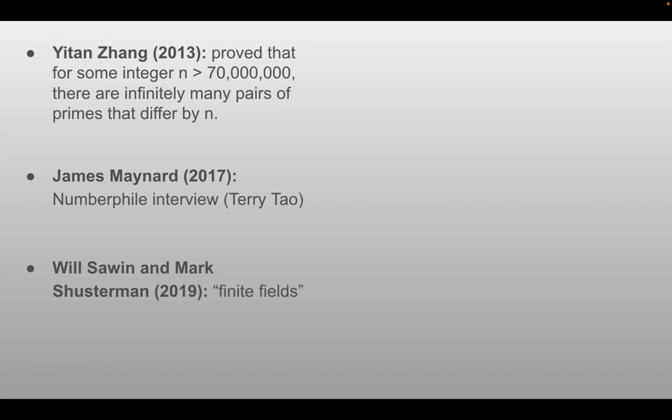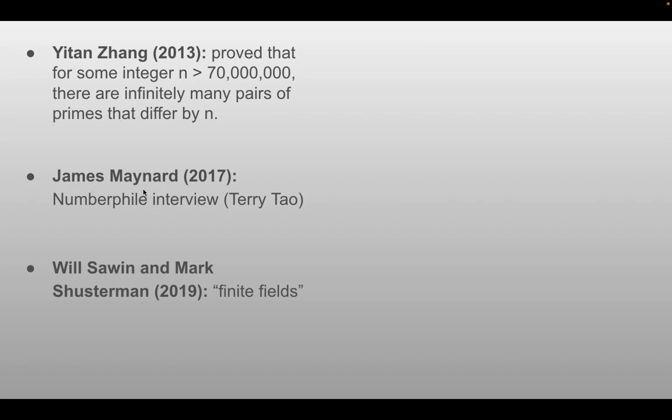So, with the advancement of computer technology, recent mathematicians had some breakthroughs in the 2010s. For example, Ethan Sen in 2013 proved that for some integer n greater than 70,100, there are infinitely many pairs of primes that differ by n.